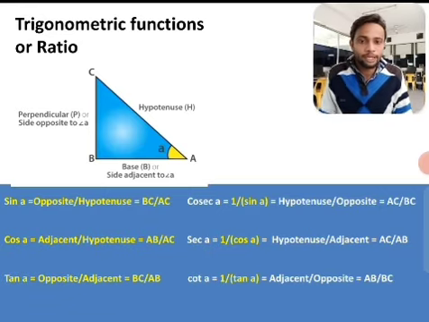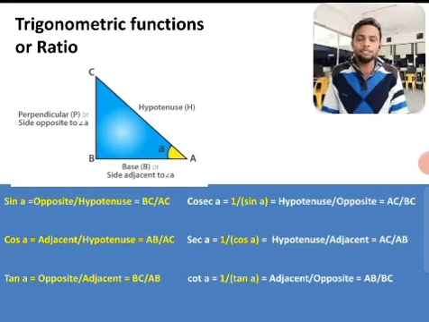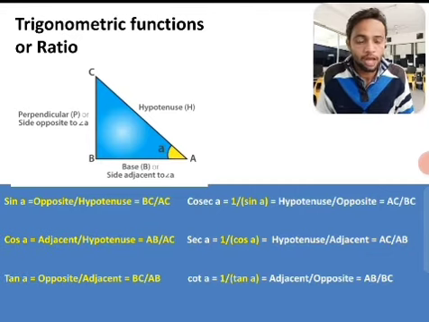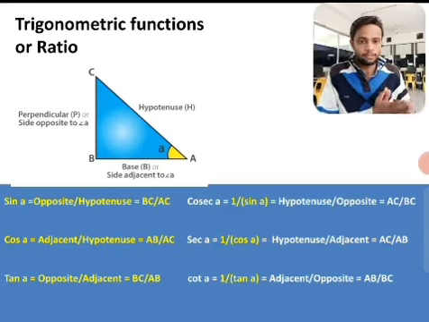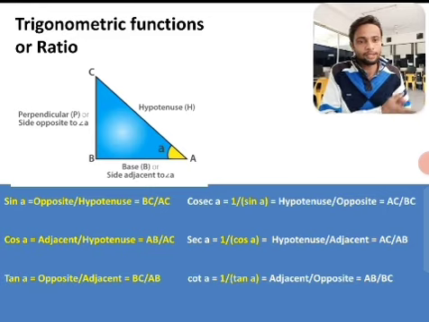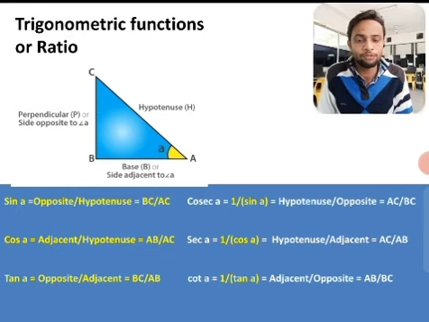The cosec A is the reciprocal of sine A. That means it is the ratio of the hypotenuse upon the opposite side of angle A, that is AC upon BC. Similarly, sec is the reciprocal of cos, defined as the hypotenuse upon the adjacent side of angle A, that means AC upon AB. And cot A is defined as the reciprocal of tan A, that means the adjacent side of angle A upon the opposite side of angle A, that is AB upon BC. So these are the six functions of trigonometry, which are very important to